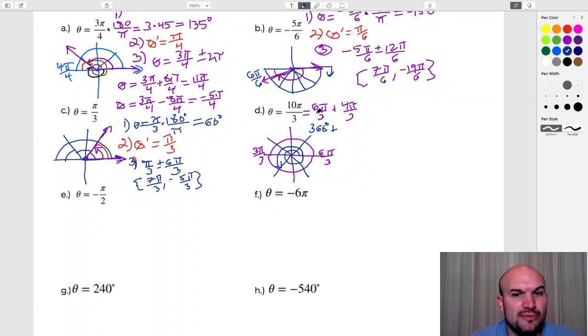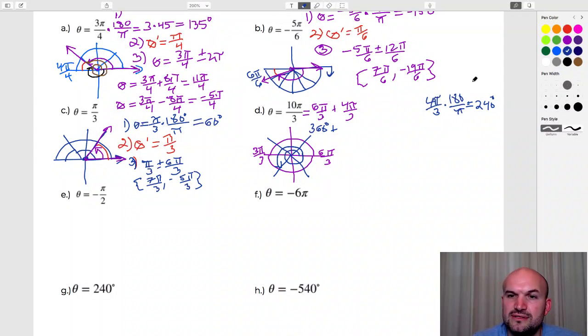So I'd like to take out the periods and rewrite them as how many revolutions they are in degrees, because that's fairly easy. And now let's just convert 4 pi over 3. So let's do the work over here. 4 pi over 3 times 180 over pi. 3 goes into 180 sixty, so 60 degrees. 60 times 4 is going to equal 240 degrees.